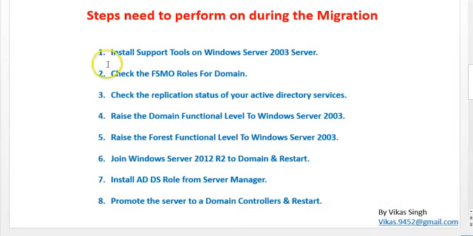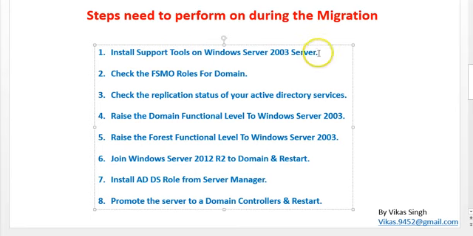So in the migration we have to perform many tasks. I have mentioned all the tasks step by step, so we will follow the step by step migration steps for Windows Server 2003 to 2012 R2. First we need to install the Windows Server 2003 support tools on my old domain controller.